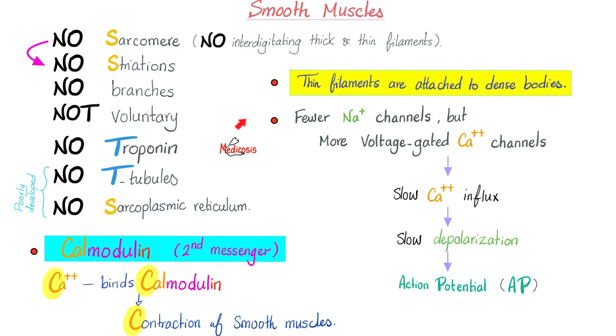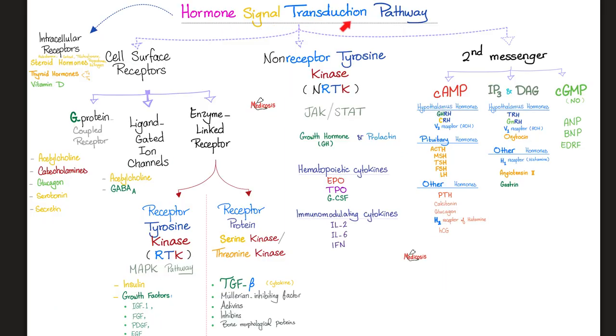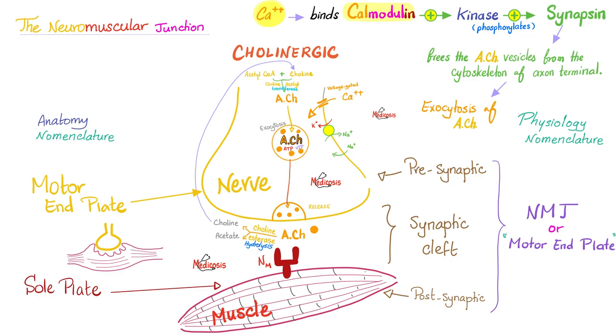Here is everything you need to know about smooth muscles. Please pause and review. Don't forget their second messenger is calmodulin. Who's the first messenger then? Calcium is the first messenger. Calmodulin is the second messenger. Do you remember the hormone signal transduction pathways? Yeah, we talked about them before in my endocrinology playlist. The calmodulin system is another second messenger system.